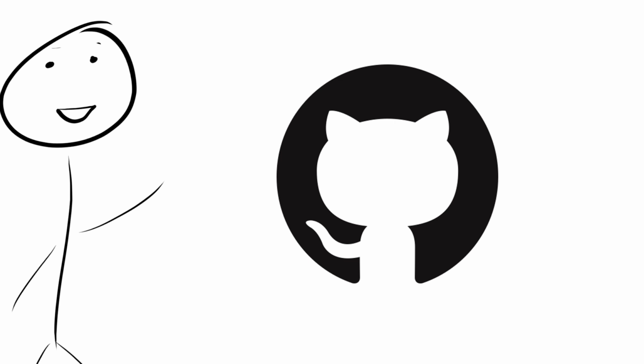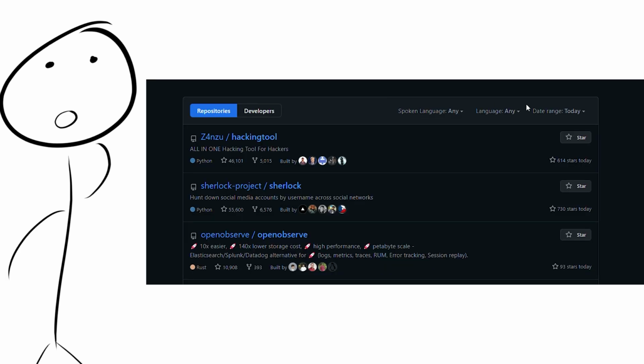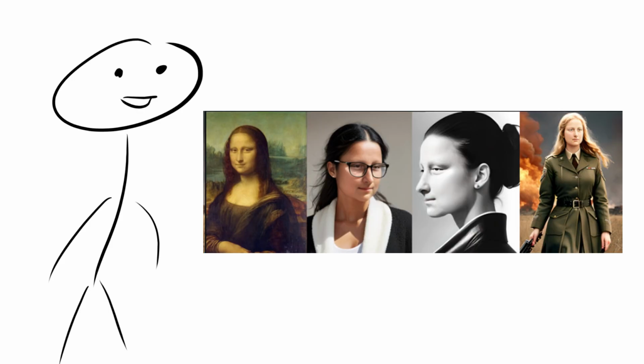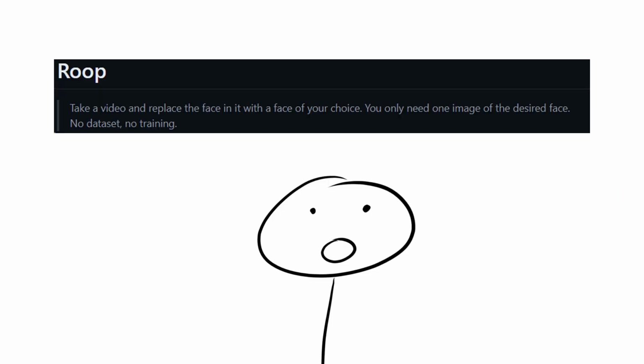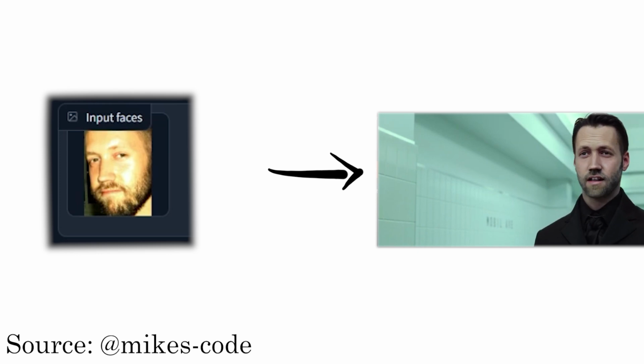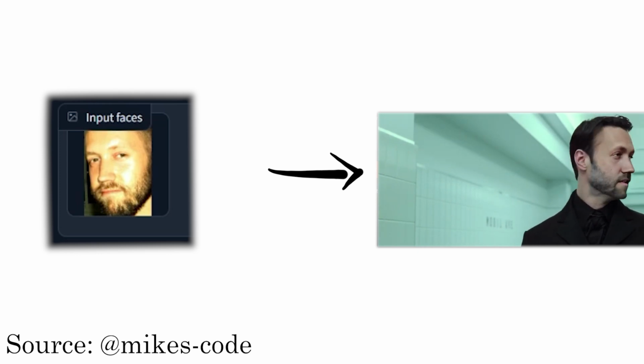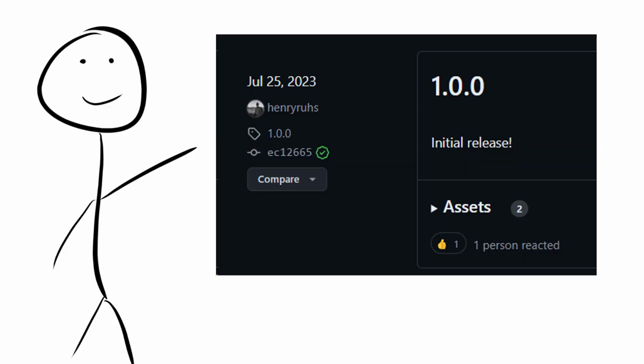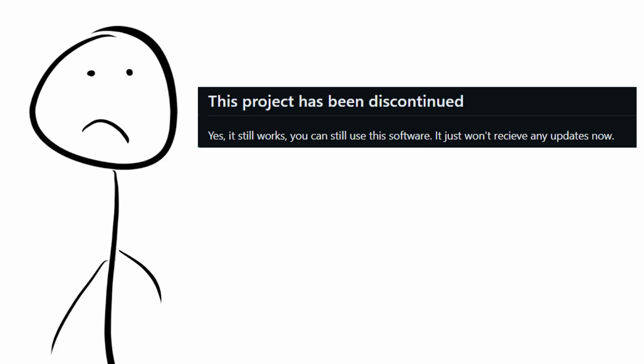There's always new and exciting things on GitHub, so let's talk about what is trending this week. Roop is an easy-to-use face swap. It works for video and photos, and you only need one image of the desired face, and it will completely swap out the video you provide with the face from the image. This first got released back in July of 2023, and the author mentioned that it's now discontinued, but it still works, and it's available for download.